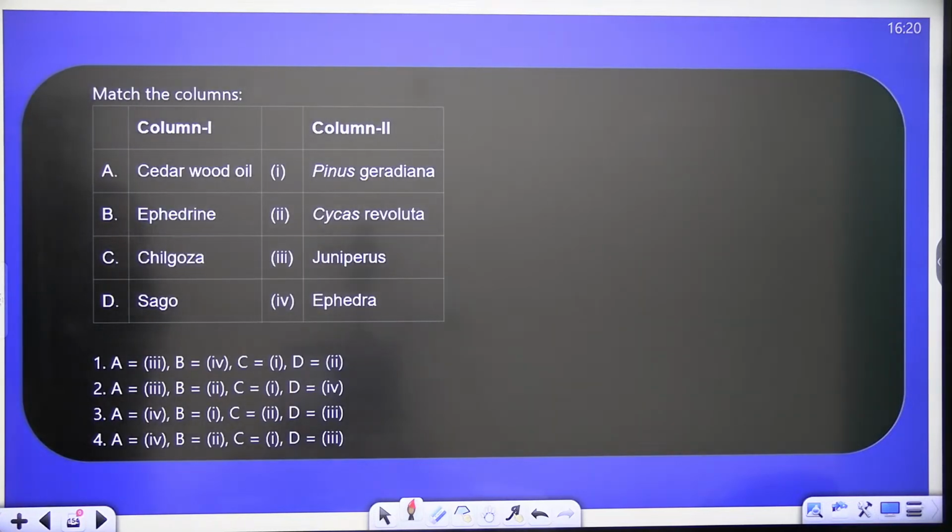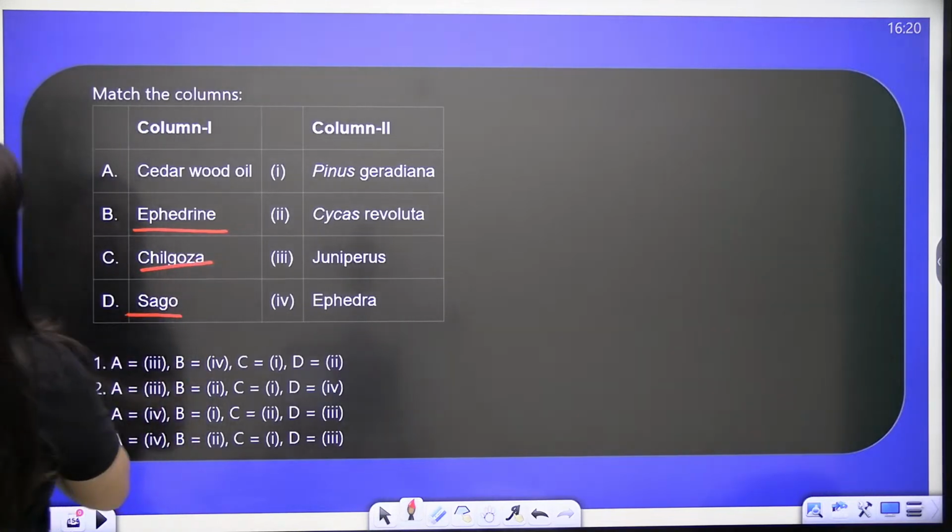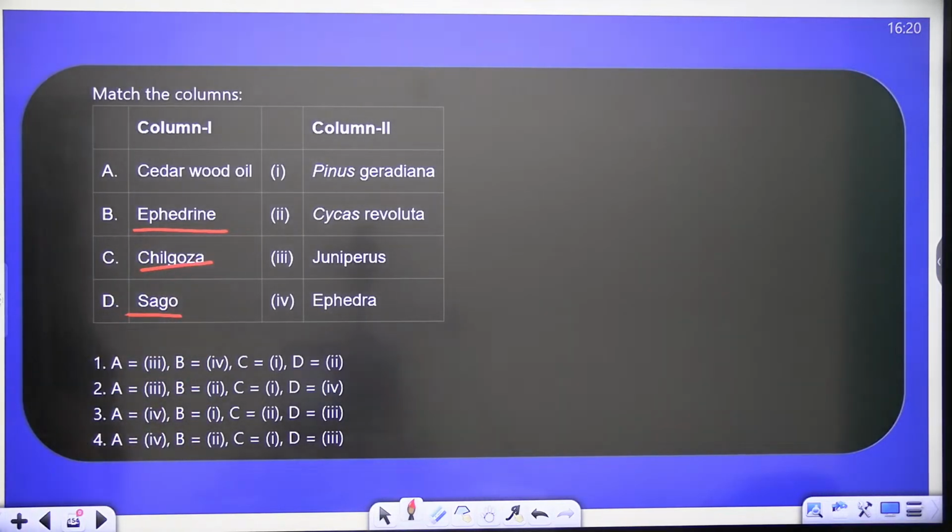Done. Next question: Sedar wood oil, ephedrine, chilgoza, sago. Match column 1 with column 2. I know the answer. Quick.